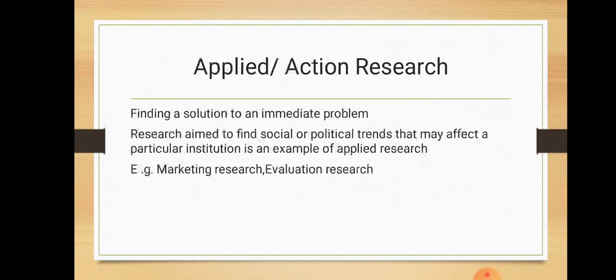Next is applied or action research. Applied or action research is finding a solution to an immediate problem. In the case of applied research, the researcher studies the problem and tries to solve the problem. He tries to find a solution to the problem. That is applied or action research.